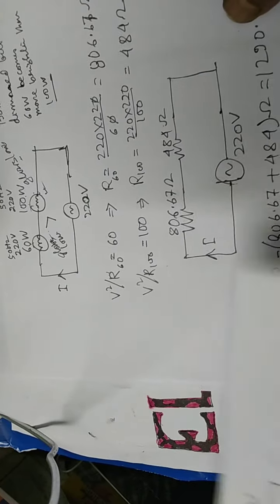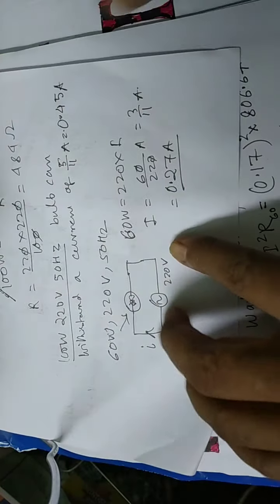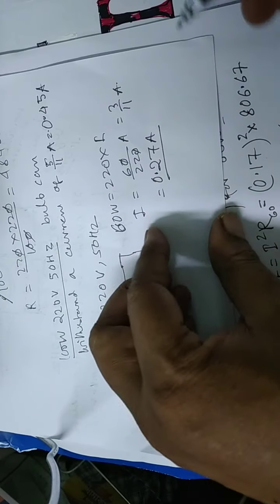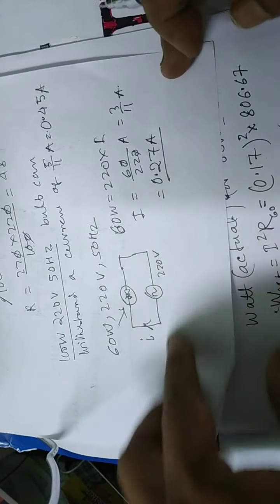Because look, in the previous example we found that the current through the 60 watt bulb required was 0.27, but now it becomes 0.17. The current difference is not very large here.